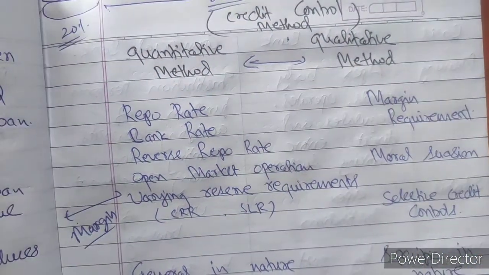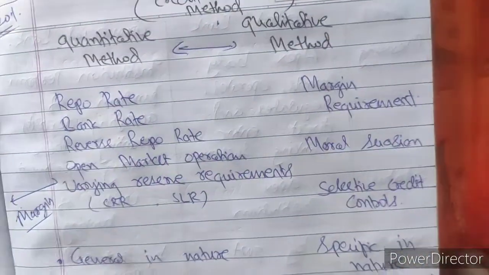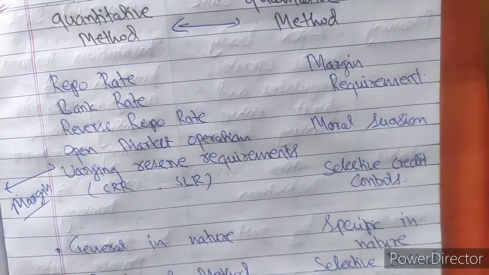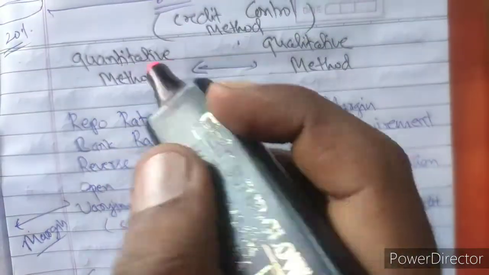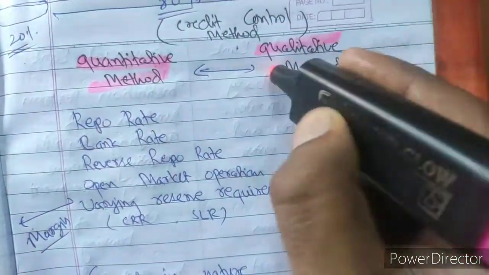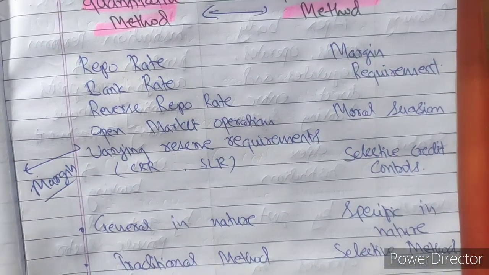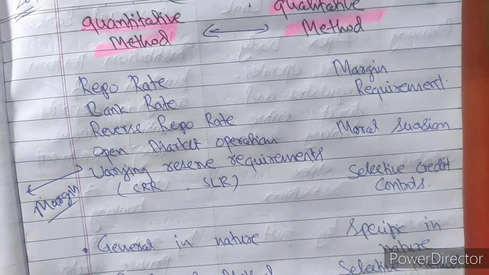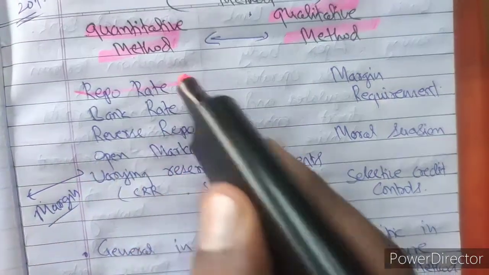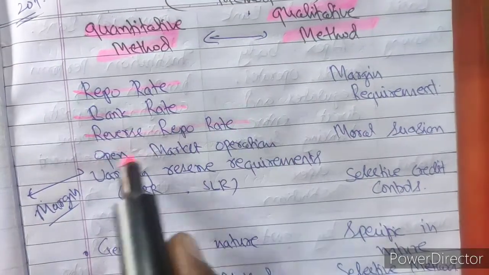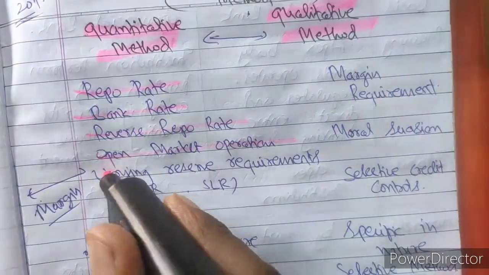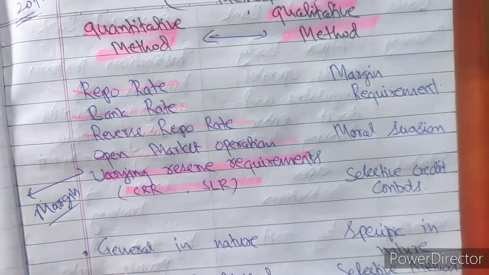The broad division of the monetary policies that we have seen can also be divided into quantitative and qualitative methods. In the quantitative method, all the monetary methods that we have discussed will be there: repo rate, bank rate, reverse repo rate, open market operation, and varying reserve requirements like CRR and SLR.